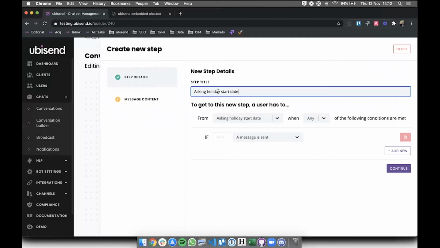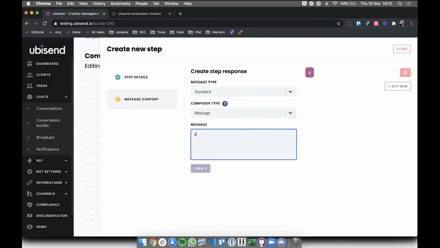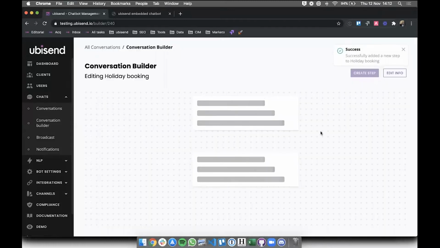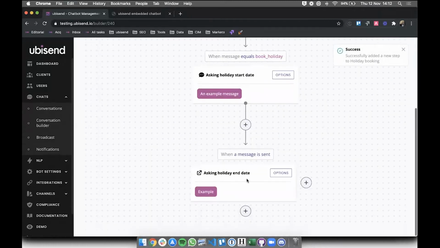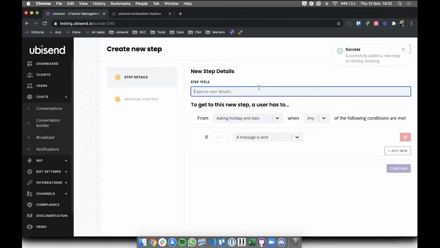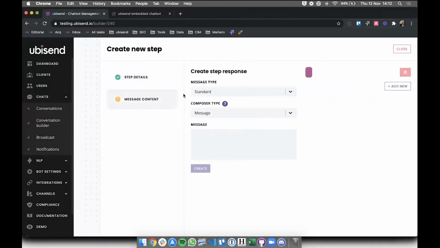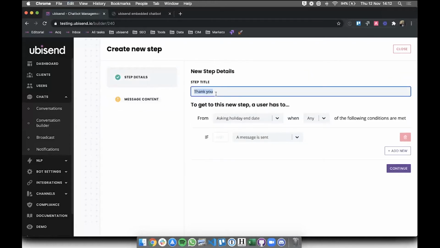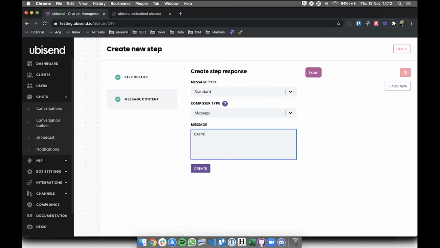So this would be the end date. I'm going to add another node here. I'm going to leave everything blank for now because we'll go and edit all of that later on. So we have a start date, we have an end date, and then we'll probably want to do some sort of thank you message, or I might not call it thank you. I'm just used to doing lead generation chatbots. "Booked", something like that. And then we'll put an example here as well.